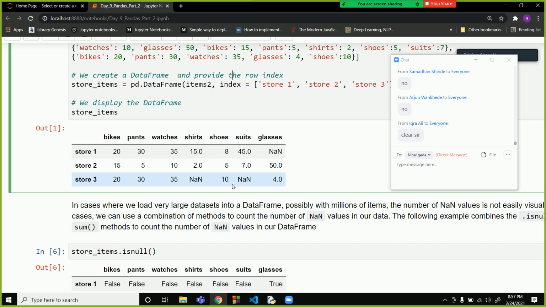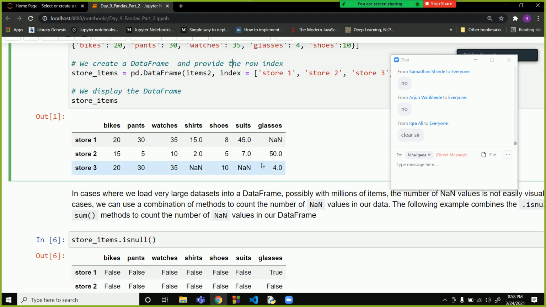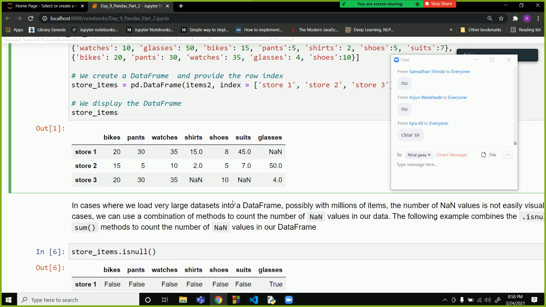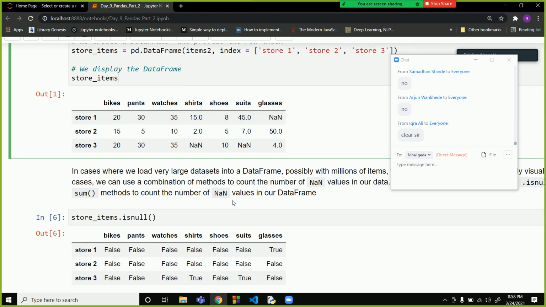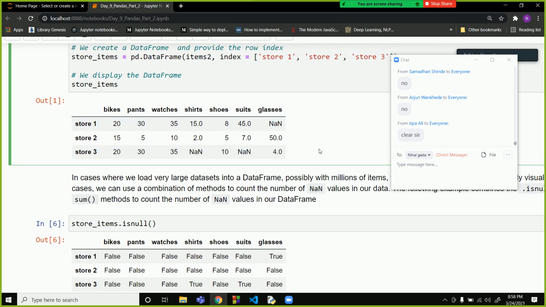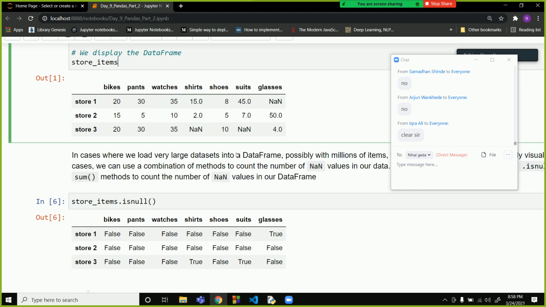So first of all, we will have to identify whether nan values are present in our data set or not. This was a very small data set, that is why you were able to identify that by seeing that nan values are present. But for example, if your data set contains 1 million rows and 100 columns, then you will not be able to see. So in that case, you will have to use some commands.